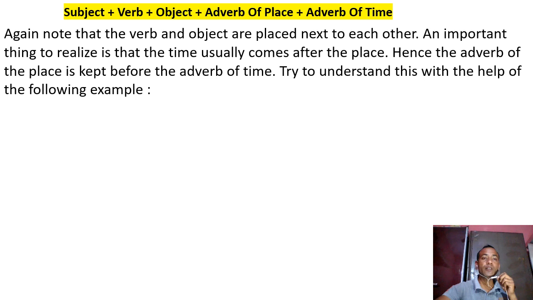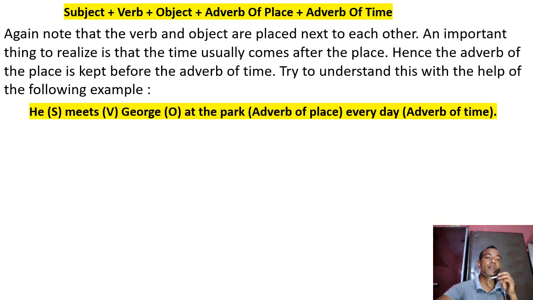An important thing to realize is that the time usually comes after the place. Time क्या होता है, अक्सर place के बाद में आता है. Hence the adverb of place is kept before the adverb of time, एडवर्ब ऑफ प्लेस एडवर्ब ऑफ टाइम के पहले यूज किया जाएगा. Try to understand this with the help of the given examples. He meets George at the park every day. So he is the subject, meets the verb, George the object, at the park the adverb of place, which is put before the adverb of time.